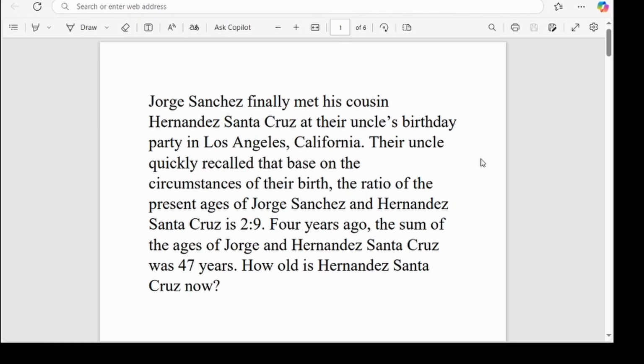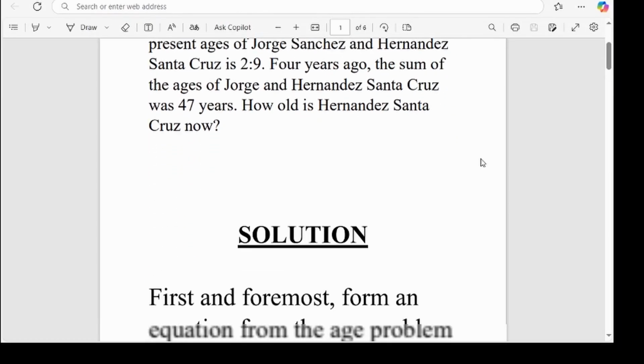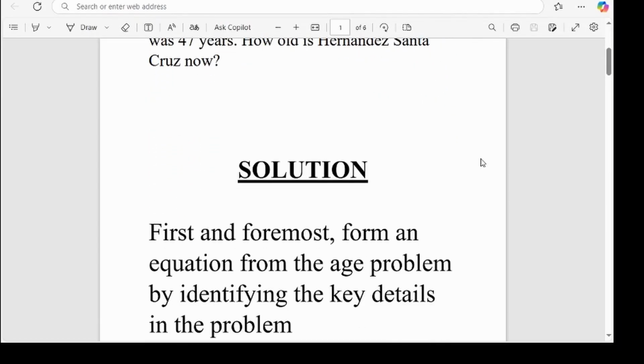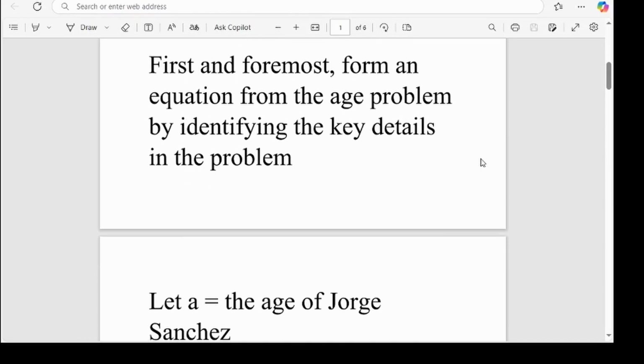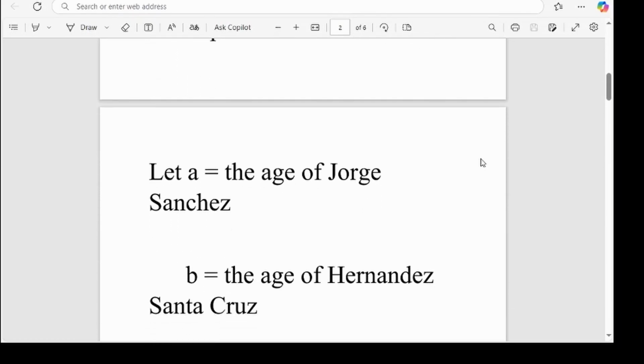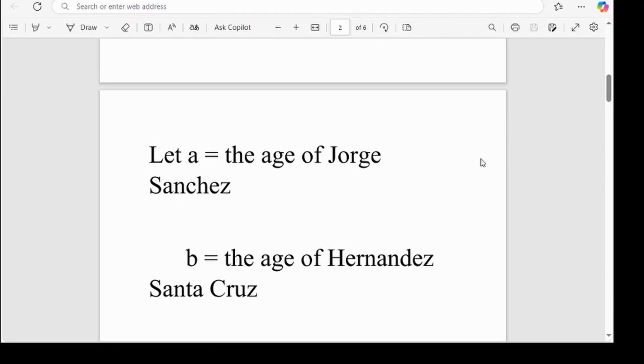Right. So this is a practical age problem. And in age problems, the first and foremost thing you have to do is to form an equation from the age problem by identifying the key details in the problem. Right, so let's quickly solve this practical age problem. Let A represent the age of Jorge Sanchez and B represent the age of Hernandez Santa Cruz.